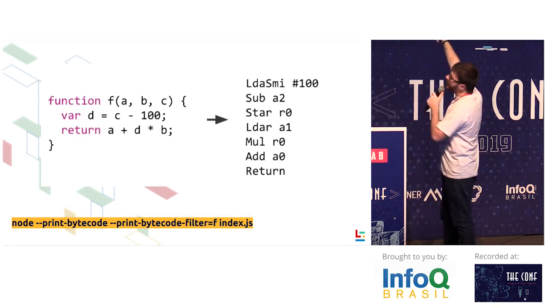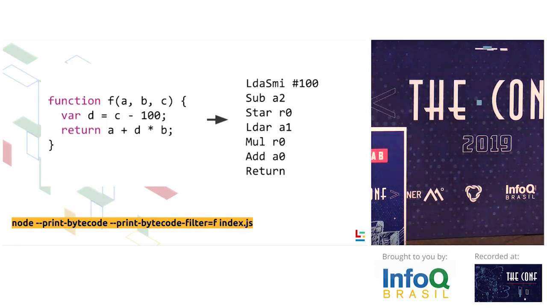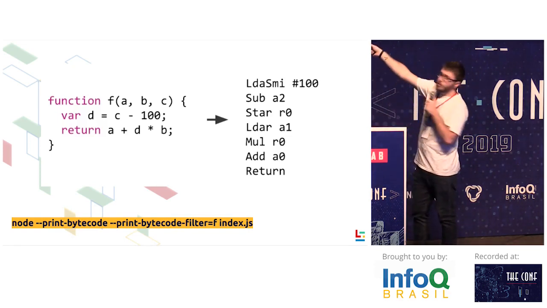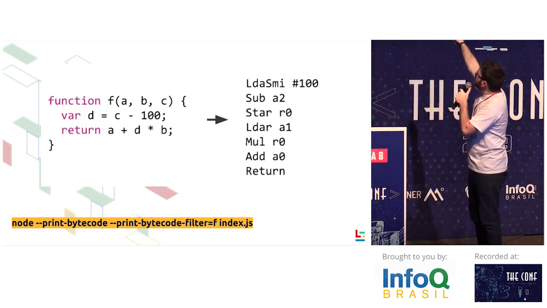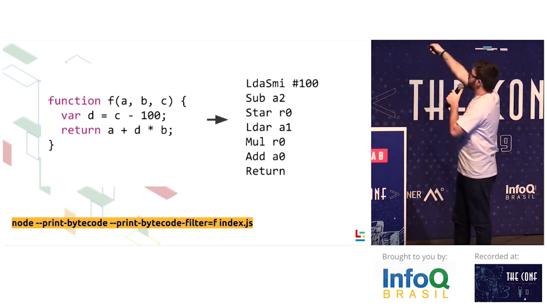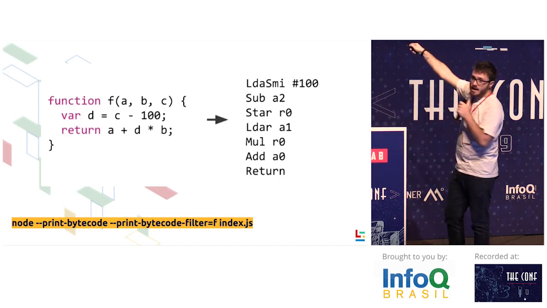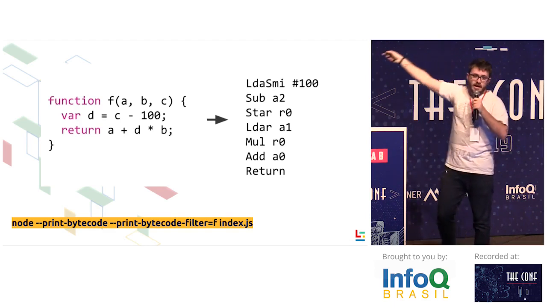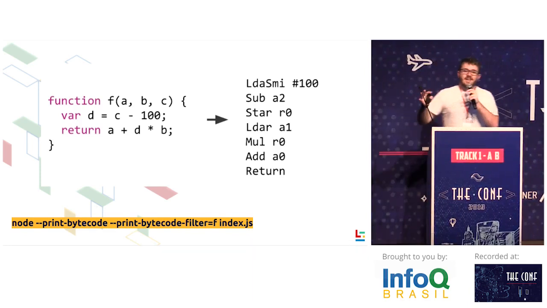So basically, we are defining a variable. R0 is a register and the index of the register. Registers are local or global variables. So we are creating variable D here, storing the result of this subtraction into variable D. Then we are loading into the accumulator another register, which is A1. A1 is B. We are multiplying B by D, which is R0, and in the end we add A0, which is A. So this is the function, and then we return the value from the accumulator to the caller. This is explained in the guide.